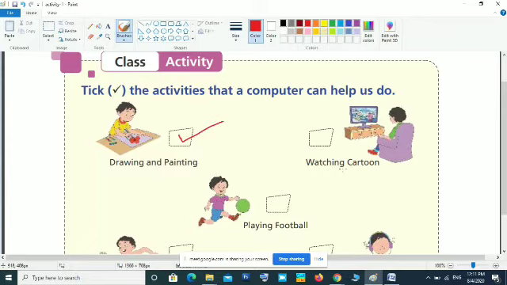Can you watch cartoon using computer? Yes or no? We can watch cartoon using the computer. So you can tick it.